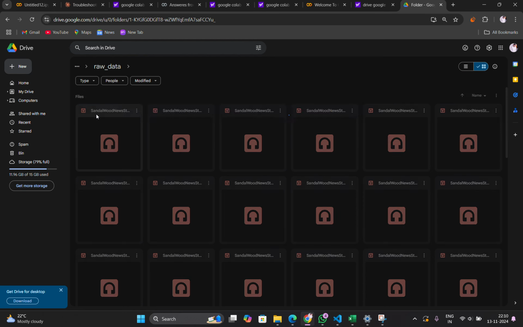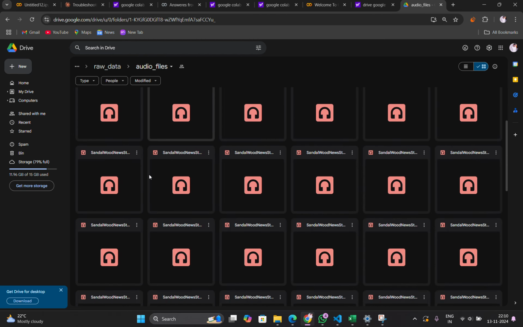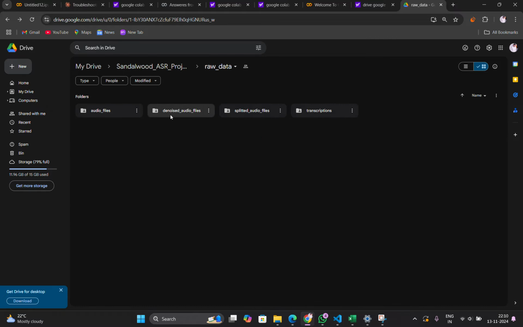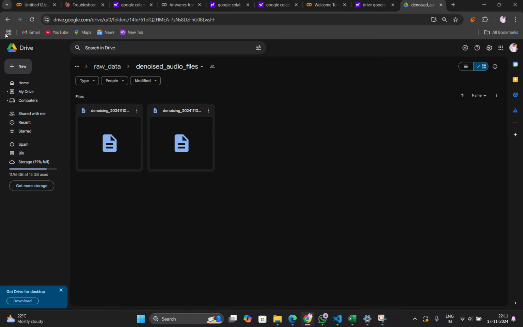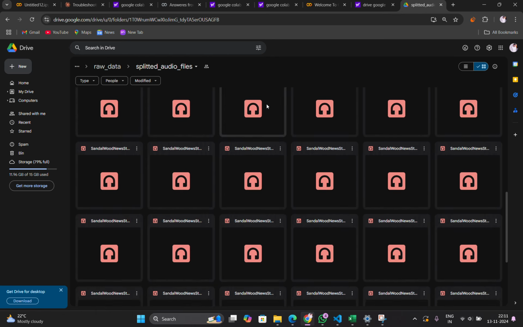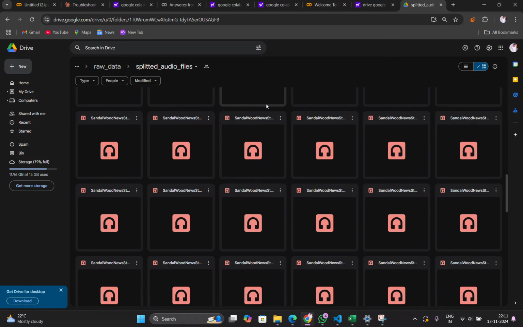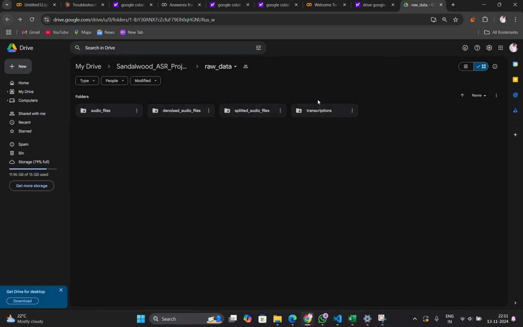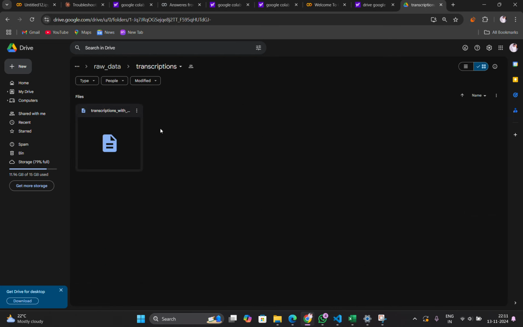In the audio files, all the audio files given by the hackathon team are stored here, and the denoised files are stored here. Due to memory constraints, we were deleting and processing again so that we use the memory efficiently. Then the split audio files are stored here, and finally the transcriptions are stored here. You can see an Excel sheet here.